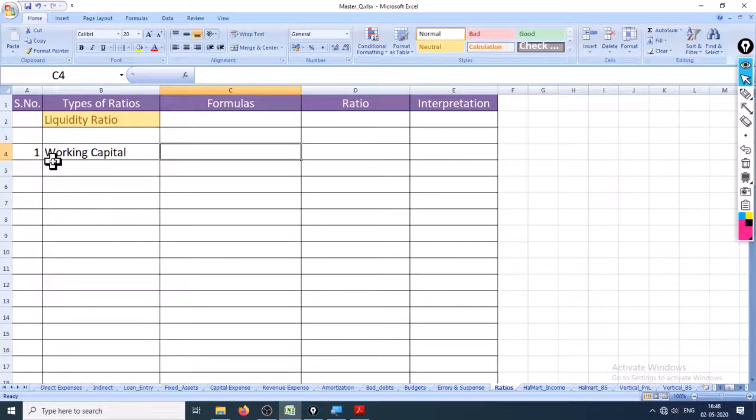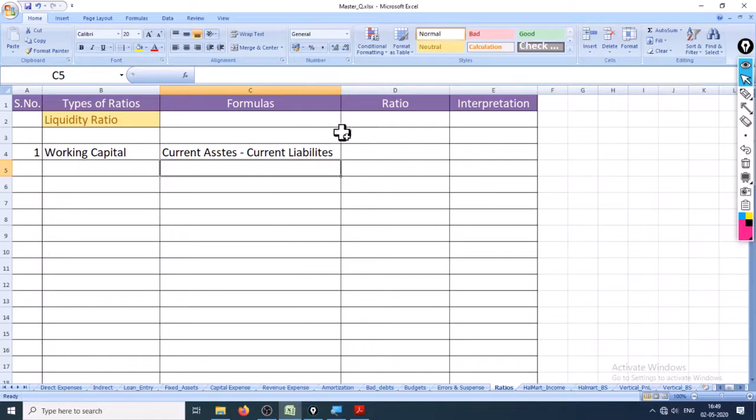Okay, the formula is current assets minus current liabilities. Okay, looks like a big formula. And the ratio is, okay, the amount that comes.